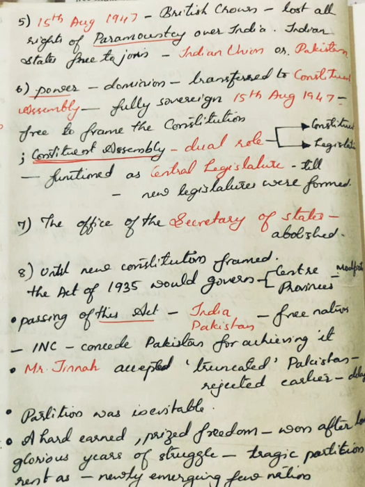The Indian National Congress had to concede Pakistan for achieving it. Mr. Jinnah accepted a truncated Pakistan, which means a shorter one, that he had rejected earlier. But for this compromise, the independence would have been delayed. Partition was inevitable, or unavoidable.